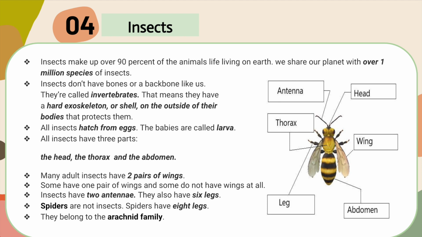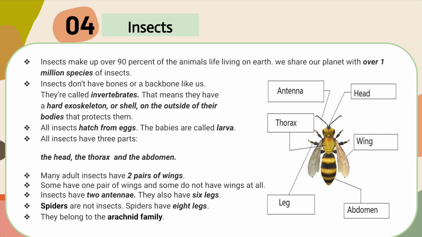That means they have a hard exoskeleton or shell on the outside of their bodies that protects them. All insects hatch from eggs. The babies are called larvae. All insects have three parts. As shown in this picture, insects have a head, thorax, and abdomen.